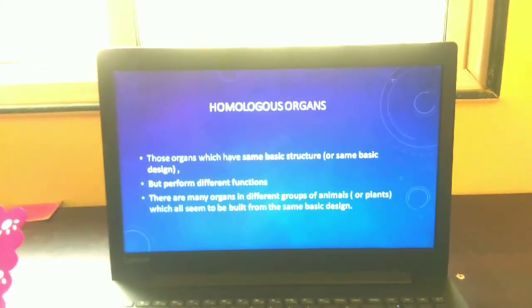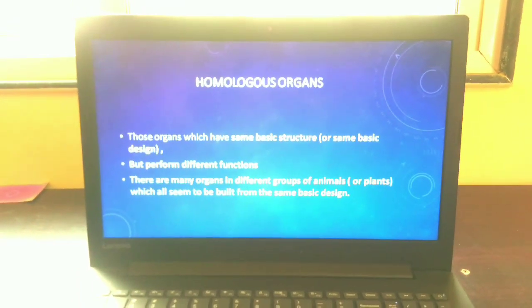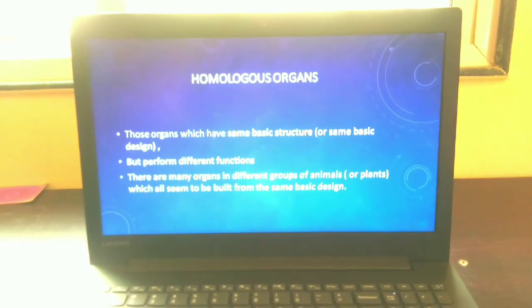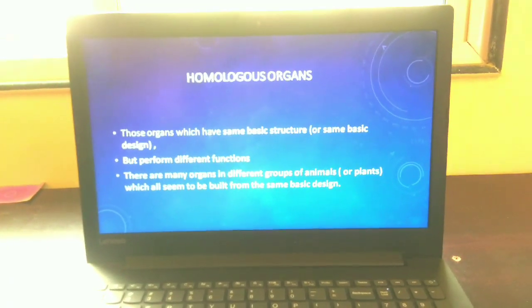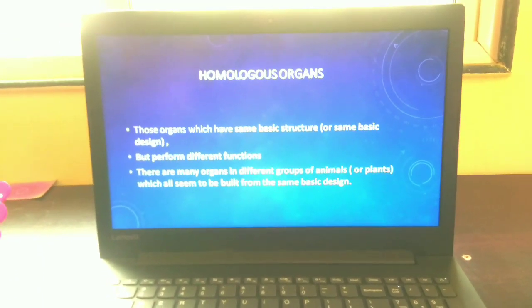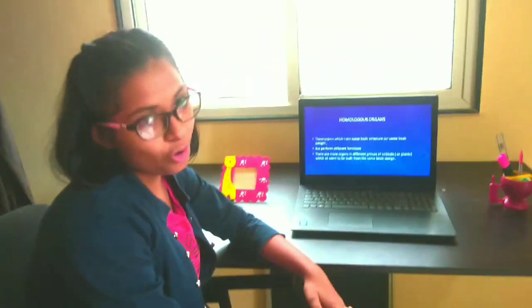So what are homologous organs? Homologous organs are those which have the same basic structure or same basic design but they perform different functions. There are many animals and many plants which all seem to be built from the same basic design. Now let us go to the examples of homologous organs.